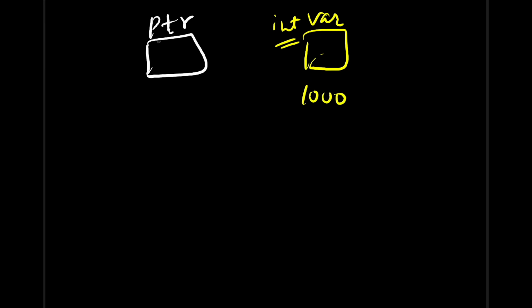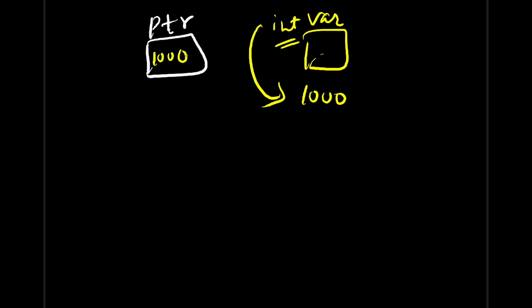A pointer is basically a normal variable. It's not something different. It is a normal variable which contains some value, and what it contains is what differs from normal variables. It contains the address of another variable. Let's say this is your integer variable. You have taken this integer variable whose address, let's say, is 1000. So this pointer will contain the address of this variable. What is the address of this variable?